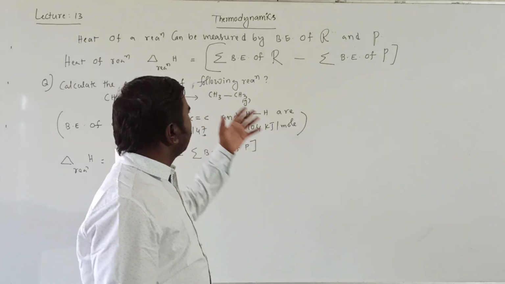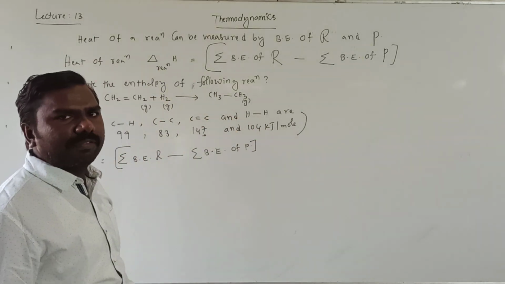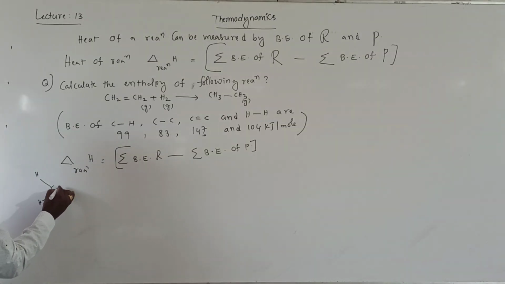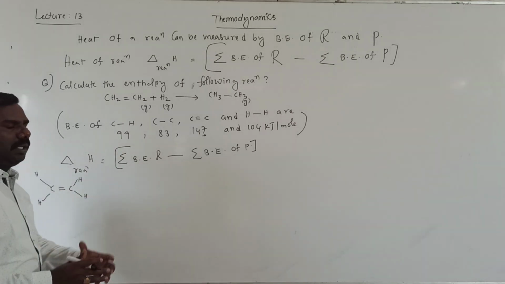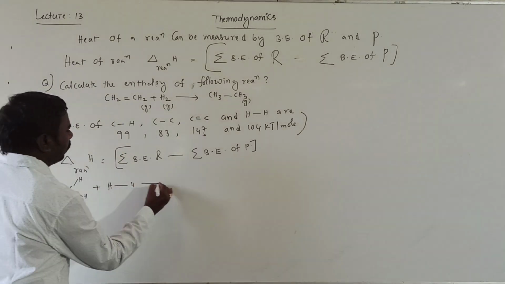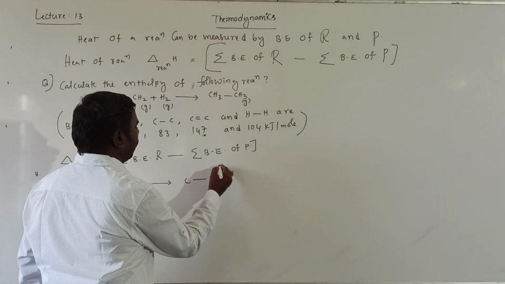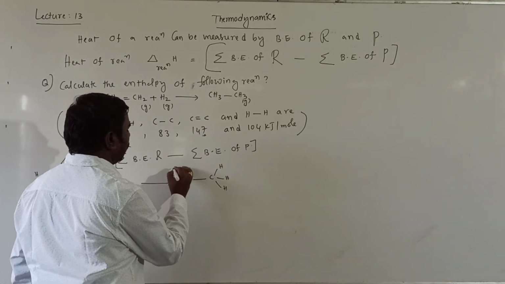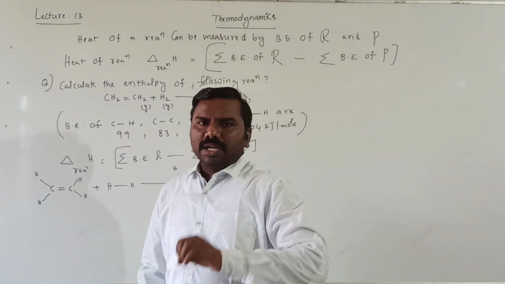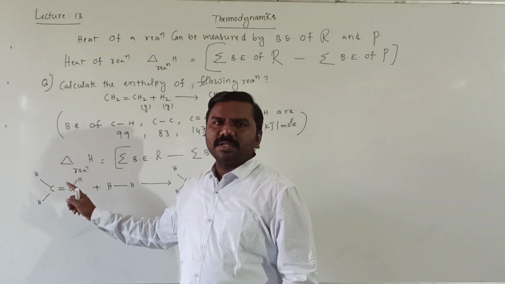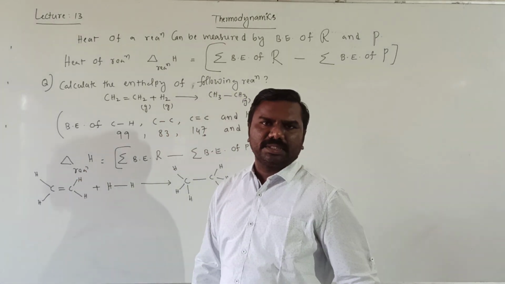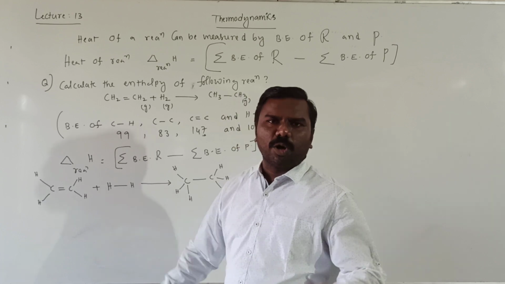To know that, we should know the complete reaction. You need to elaborate the bonds in this way: C double bond C, H, plus hydrogen, H-H bond, then C, H. In reactants, observe carefully: one C double bond C, four CH single bonds, and one HH bond.